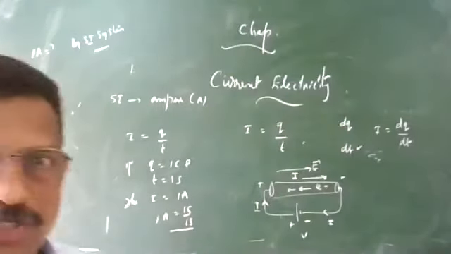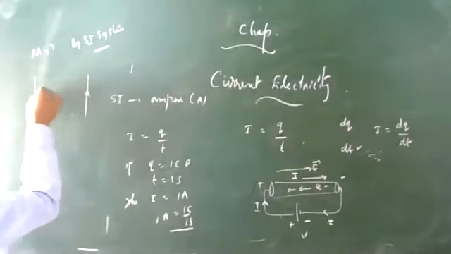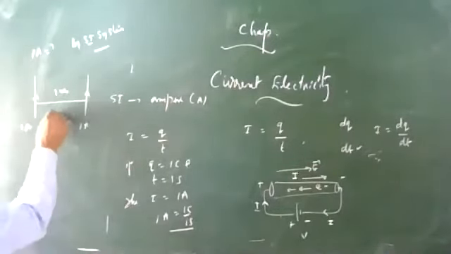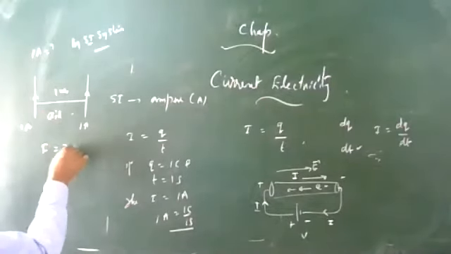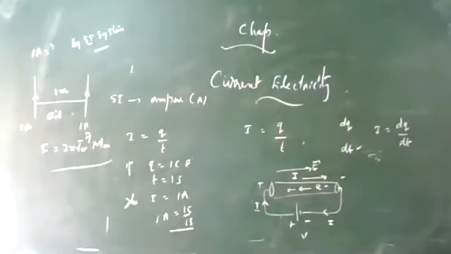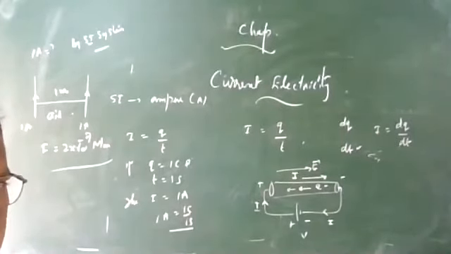By the SI system, the definition comes in the 4th chapter. I am giving an approximate idea. Suppose you have 2 straight conductors carrying 1 ampere current each, separated by a distance of 1 meter in air. Then there will be an attractive force of 2 into 10 to the power minus 7 Newton per meter of their length. Just like plus Q charge and minus Q charge attract, North Pole and South Pole attract. Similarly, when 2 conductors are separated by 1 meter in air and 1 ampere current flows through both, there is an attractive force of 2 into 10 to the power minus 7 Newton per meter of their length.